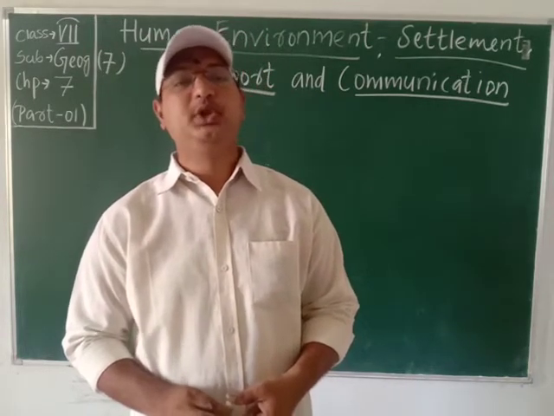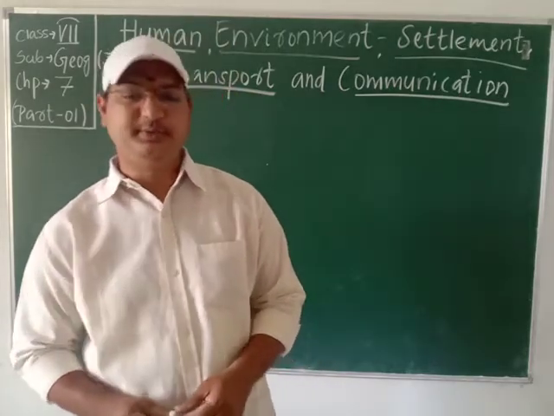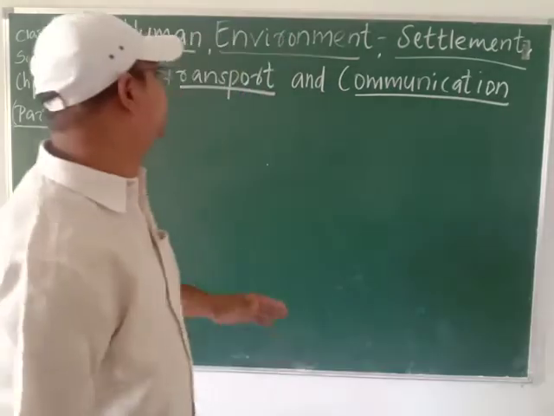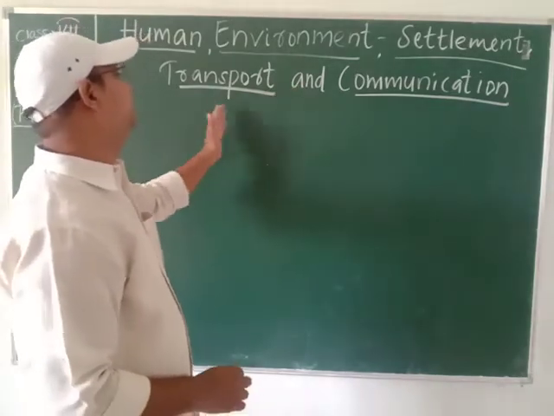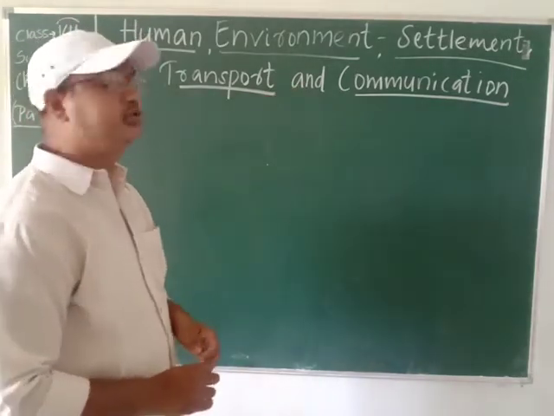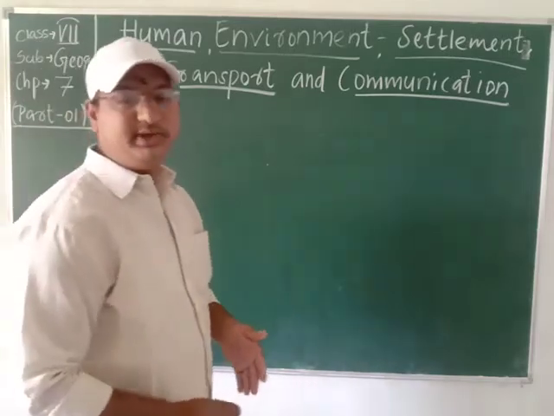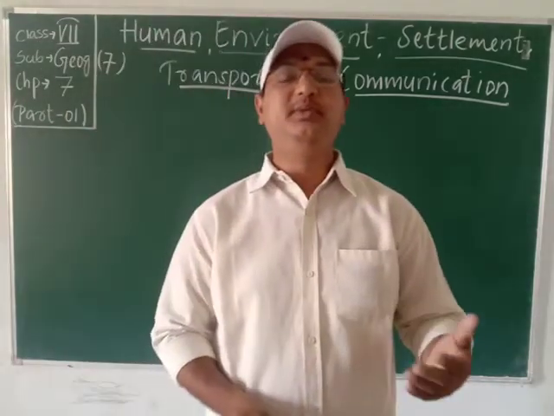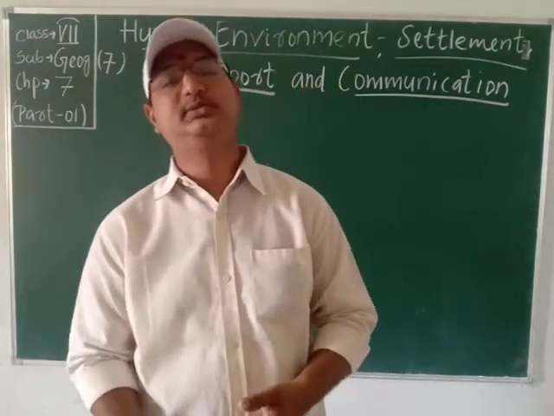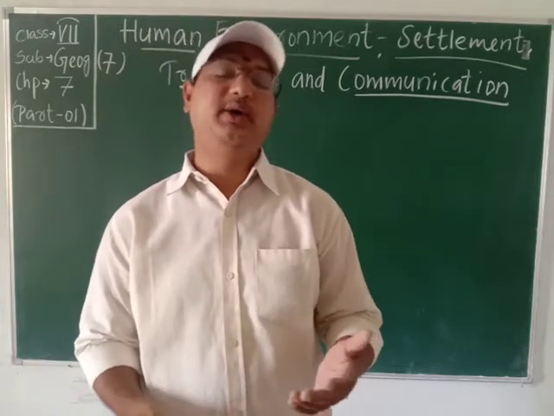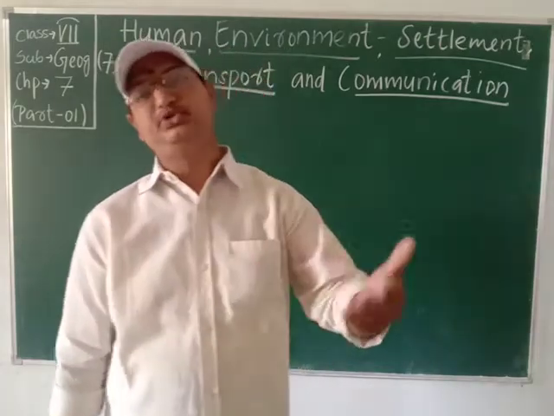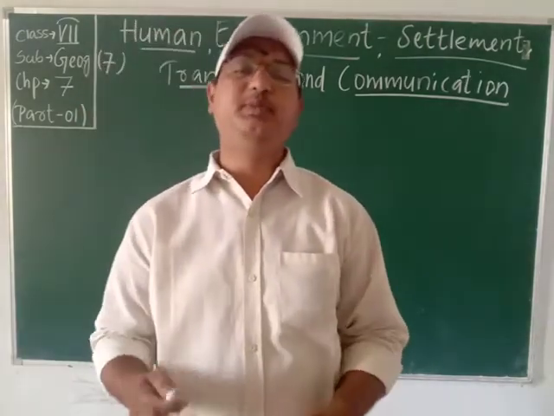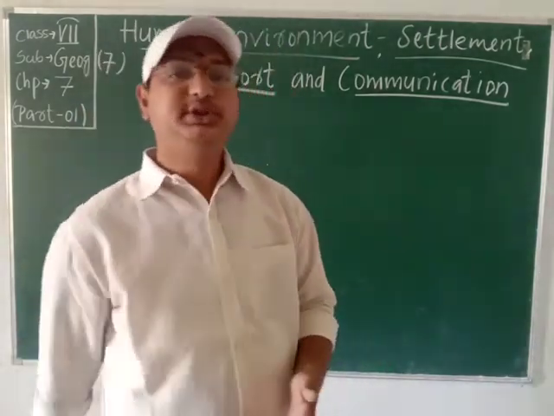Students, today we will continue the section Geography, and the name of the chapter is Human Environment: Settlement, Transport and Communication. Students, today we will read about different types of transport. It may be air, railways, land. So every type of transport we will study, and communication, how we move from one place to another, how different people come from other regions to this region.